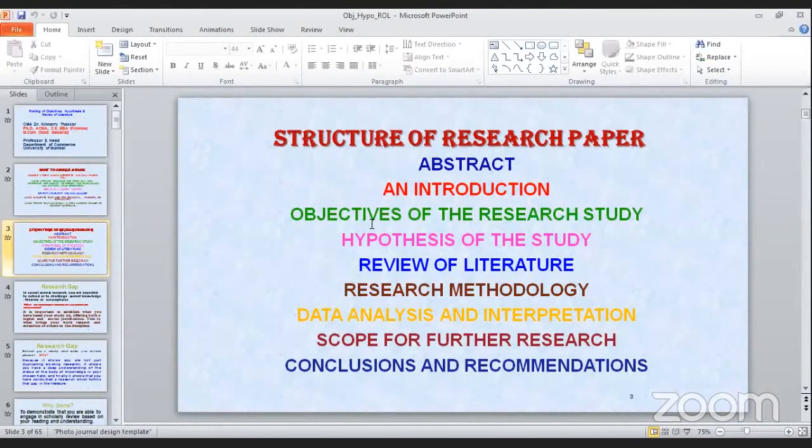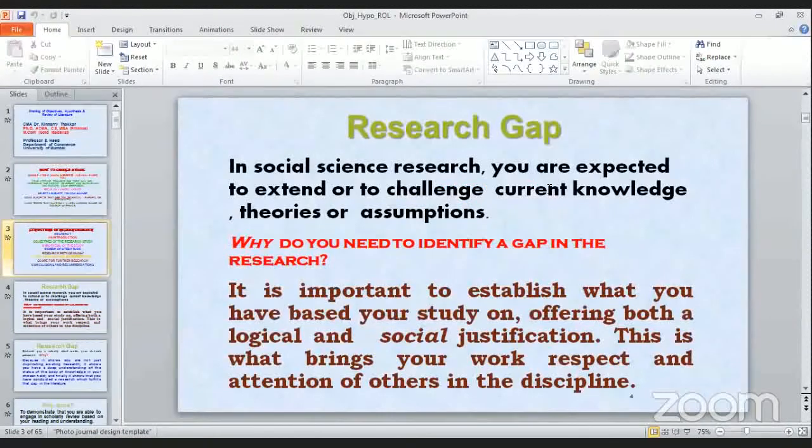This is a typical layout. Be it a minor research, a research paper, an MPhil dissertation, or a PhD thesis, this is a standard format for any kind of research activity which is being undertaken.